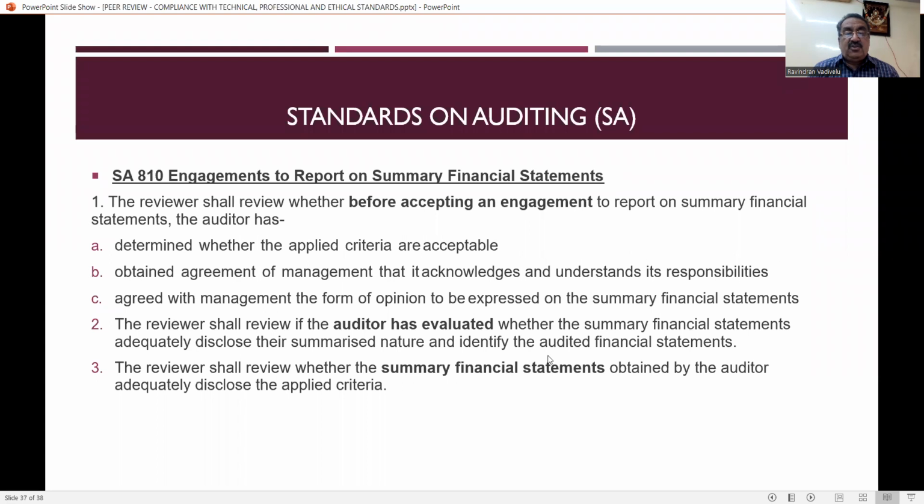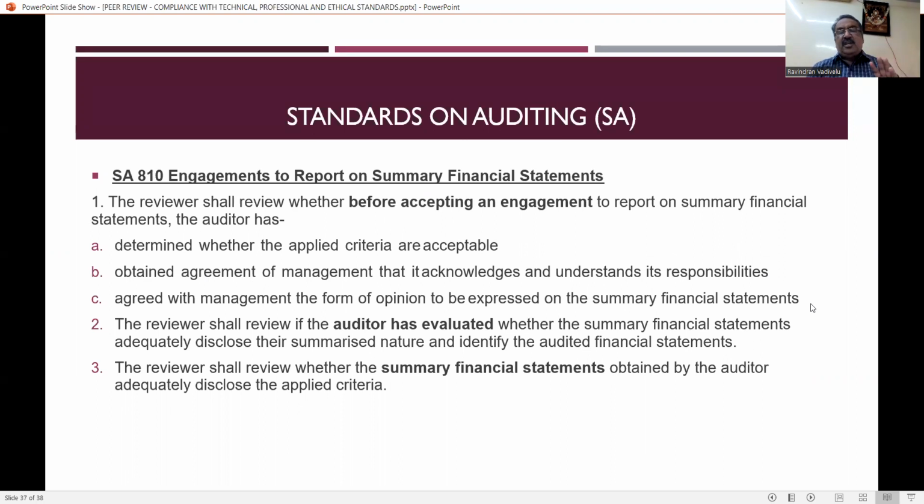And SA 810, that is engagement to report on summary financial statements. The reviewer shall review whether, before accepting an engagement to report on summary financial statements, the auditor has determined whether the applied criteria are acceptable, and obtained agreement of management that it acknowledges and understands its responsibilities, and agreed with the management the form of opinion to be expressed on the summary financial statements.